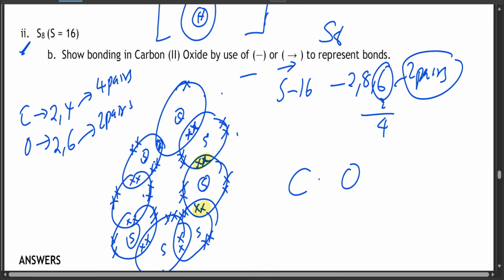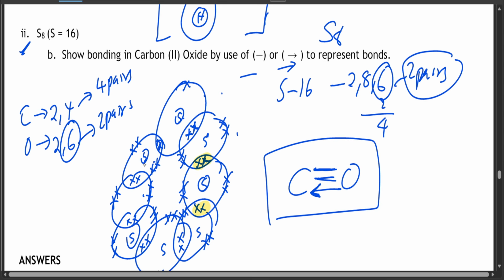Okay, so what happens is that carbon and oxygen share the first pair, each of them contributing. The second pair they share, each contributing. So it's going to be something like this, but the second pair is going to come from oxygen, because carbon has already contributed 2, and oxygen has more electrons. So this is your bonding at the end of the day.